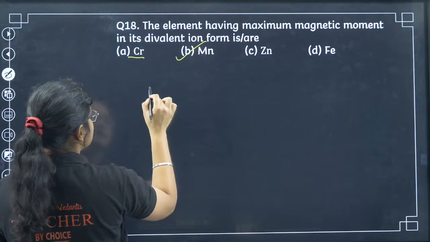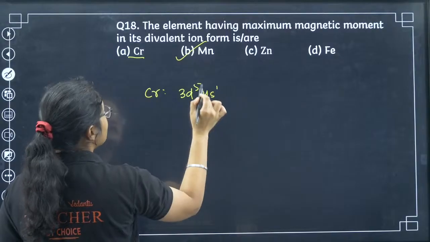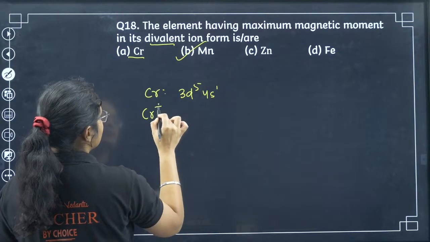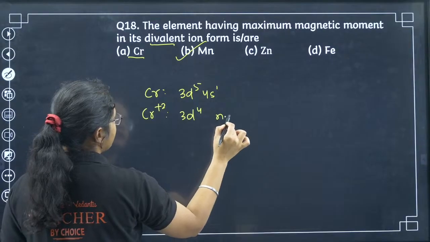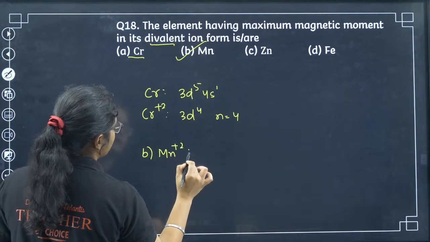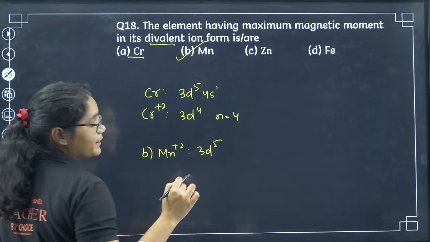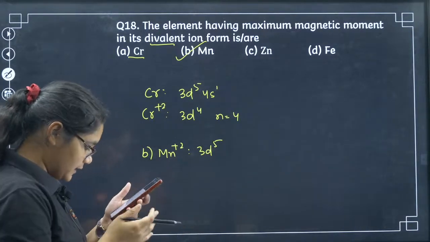So if you see Cr, what is the electronic configuration? 3d5 4s1. Divalent ion means Cr2+. So that means it will have 3d4. Number of unpaired electrons is 4. But if you see Mn2+, the configuration is 3d5. 5 unpaired electrons are there. So that is why here there will be maximum magnetic moment.